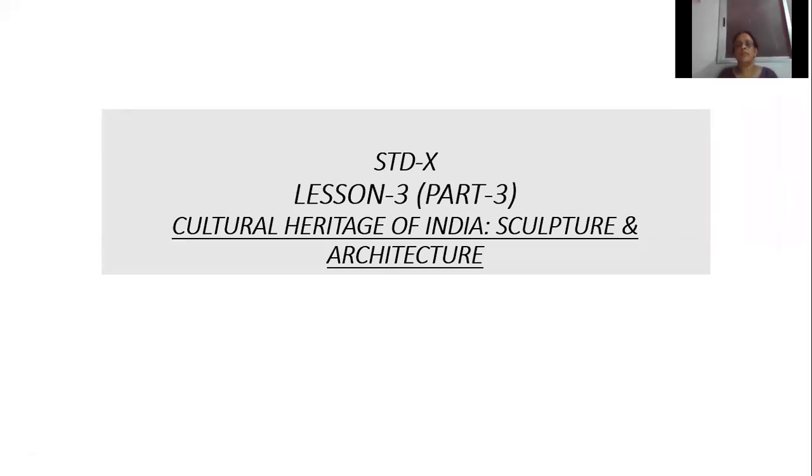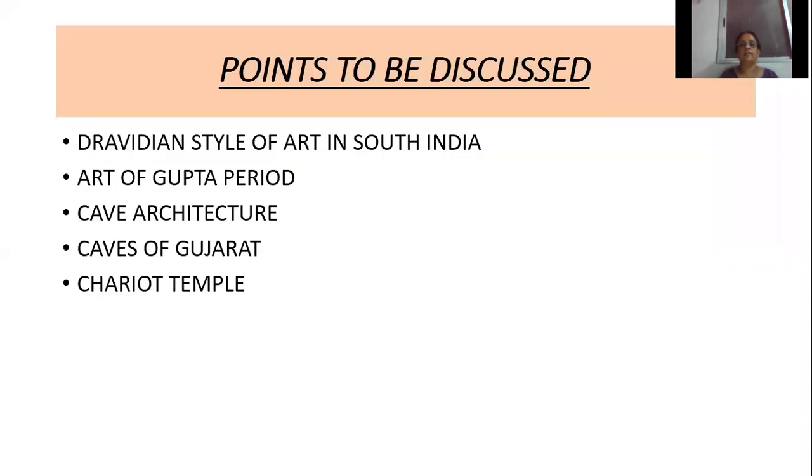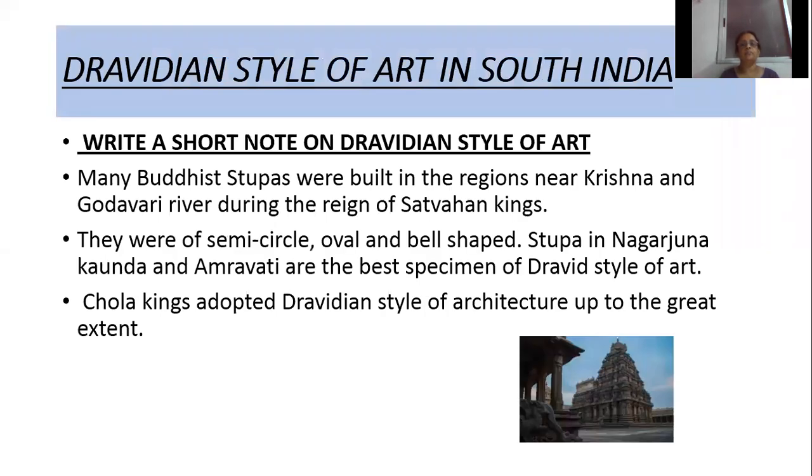Good morning, students. Today I am going to explain the third part of lesson number 3, Cultural Heritage of India's Culture and Architecture. The points to be discussed today are Dravidian style of art in South India, art of Gupta period, cave architecture, caves of Gujarat, and the chariot temple.